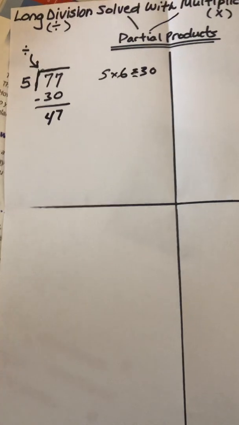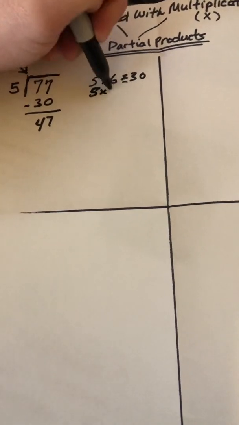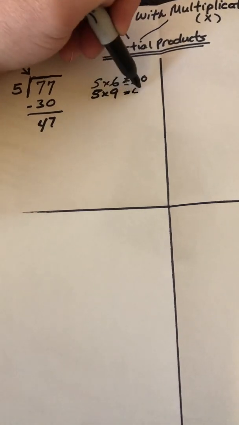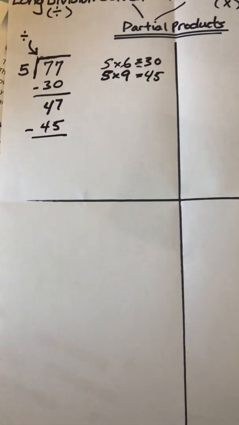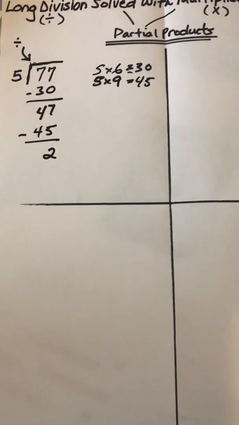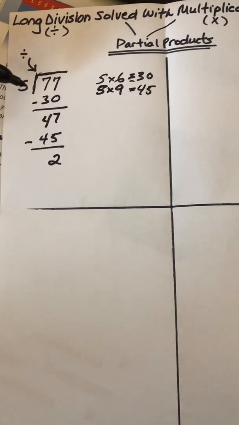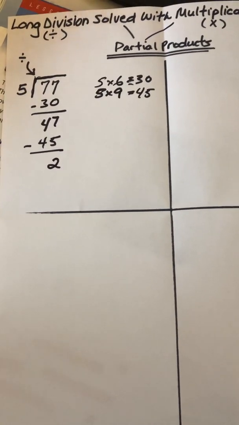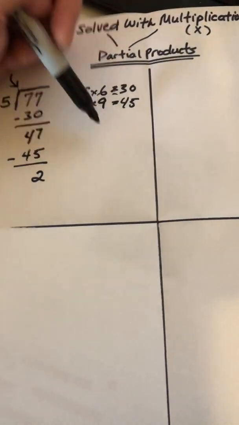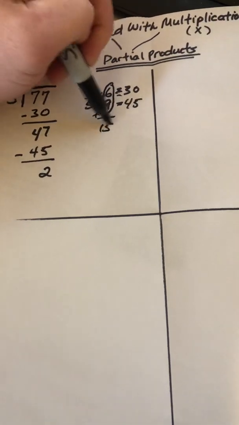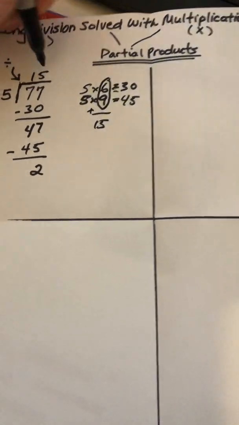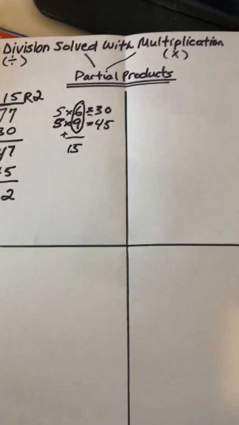You then might know your multiplication facts and say, well, I know that 5 times 9 is 45. Well, then you can write down your 45 and do 47 subtract 45, and that leaves you with 2. So we can't do 2 divided by 5. If you have 2, you can't break it up into 5 groups. So we look at the two numbers that we used, 9 and 6. We add them together, and that gives us 15. So our answer was 15 with a remainder of 2. This is known as partial products.